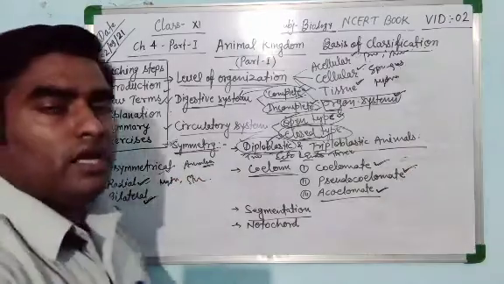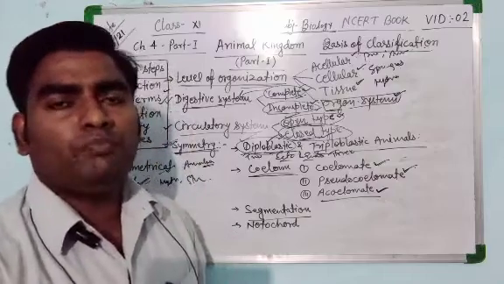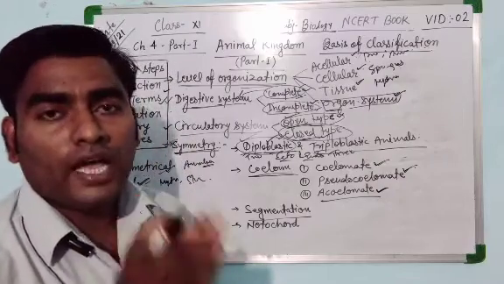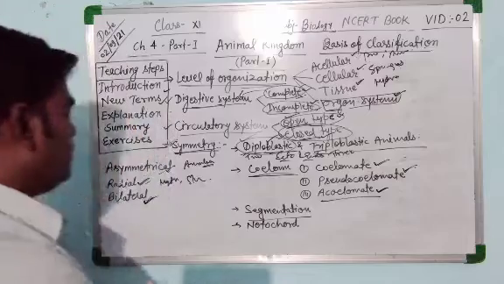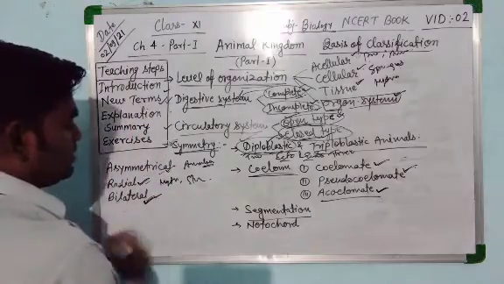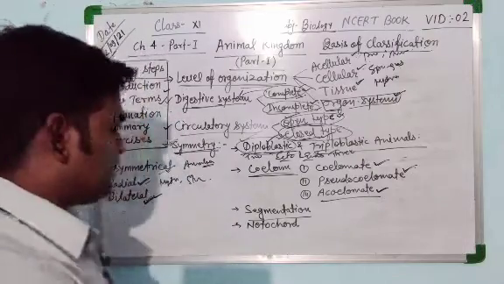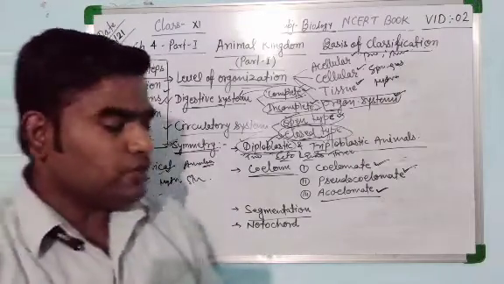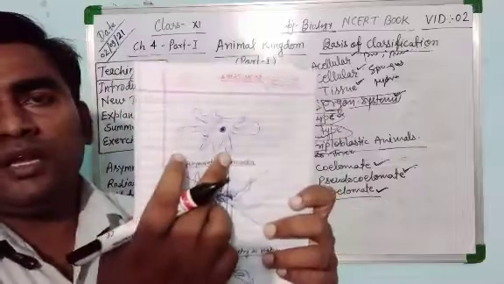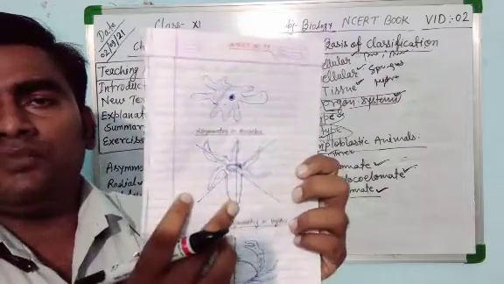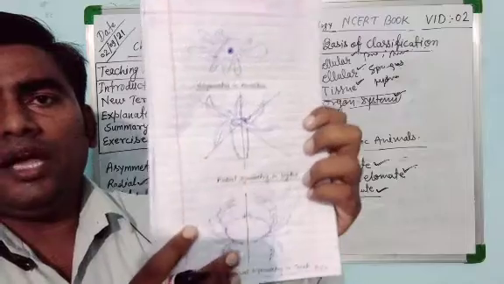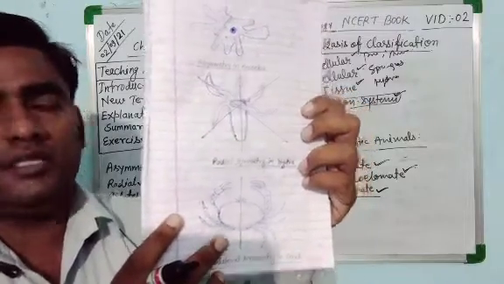In bilateral symmetry, the organism's body is divided into two equal parts along only one axis, only one plane. For example, crab, spider, human beings, etc. You can see the figure also. This is the figure of asymmetrical animals, amoeba, this is the figure of radial symmetry, and this is the figure of bilateral symmetry.